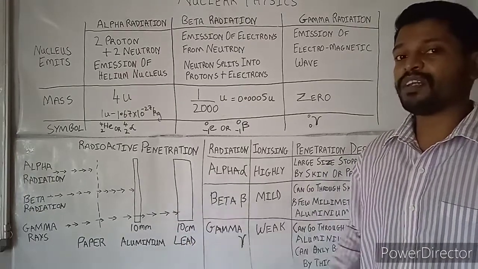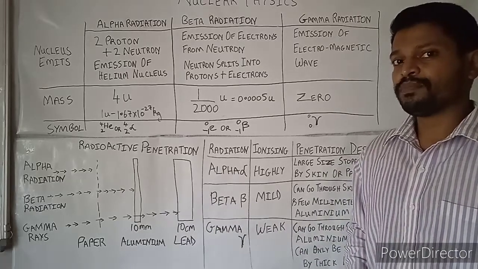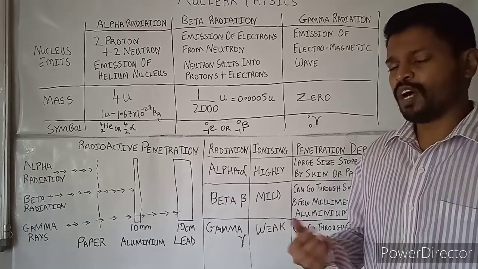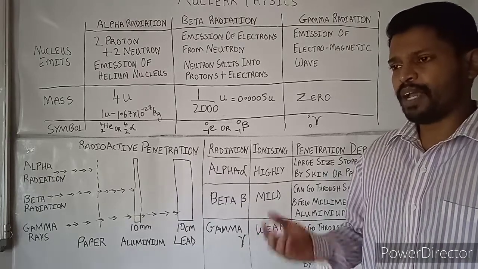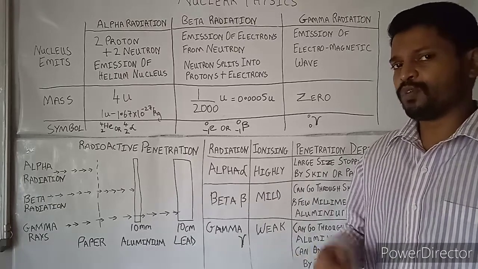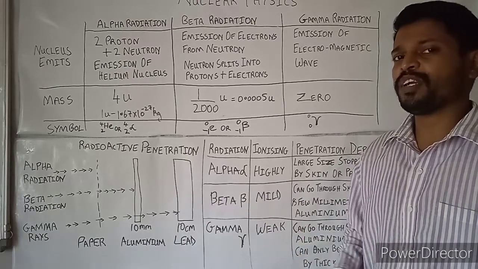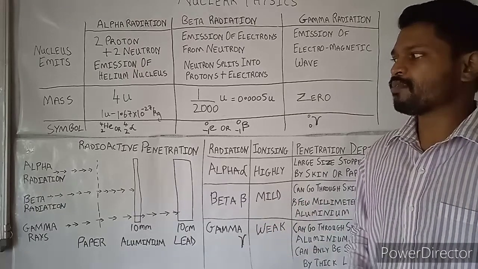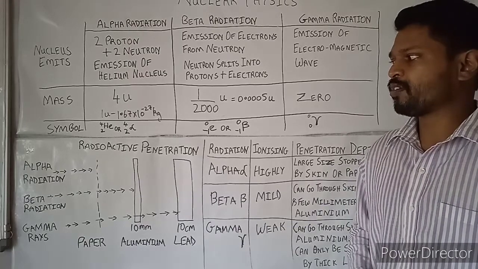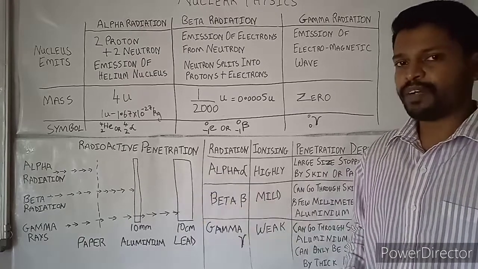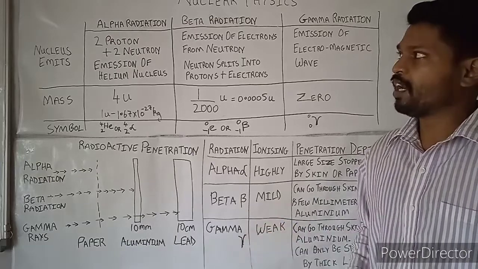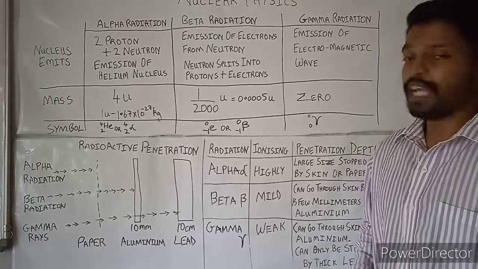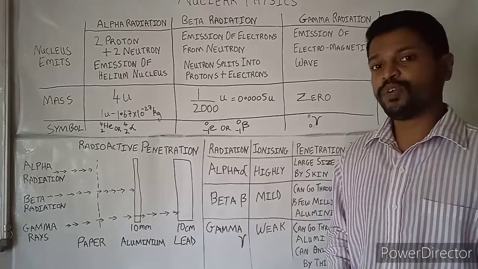So all these radiations are very harmful for human beings because they mutate the cells and knock off the outermost electrons of the valence shell, and the genes get mutated and we get cancerous cells and so on. This is the reason why radioactive penetration is very dangerous as far as human beings are concerned. So alpha radiation, beta radiation, and gamma radiation are very harmful for human beings.